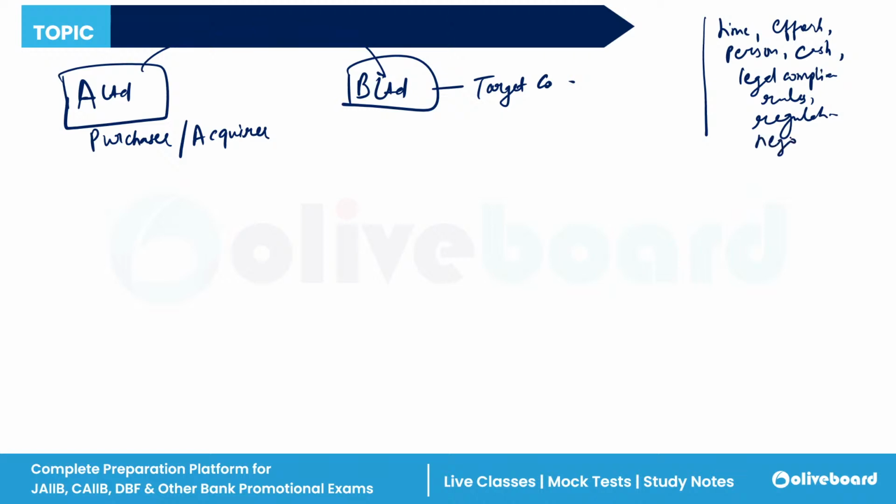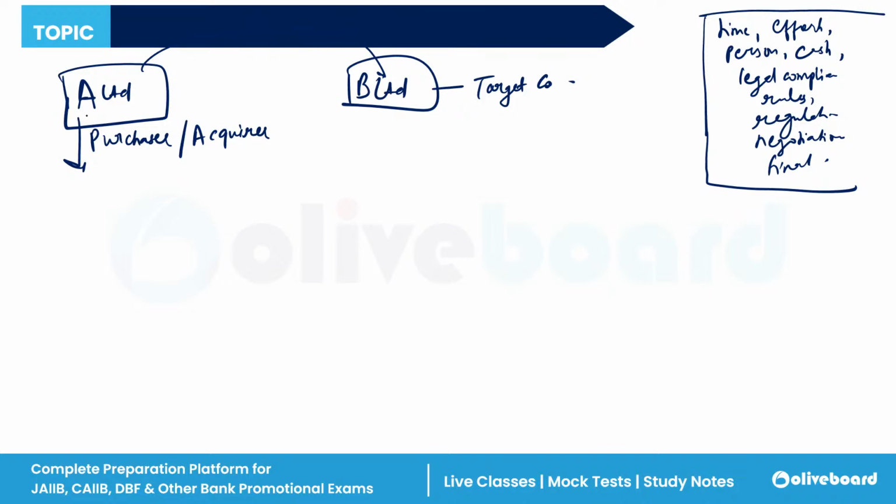The negotiation will take place between two parties, then the final deal, then the decision criteria. All these things take a lot of time. When a company wants to purchase another company, if A Limited does all these works, its day to day operation of the business will be hampered. So regular operation of the business will get affected.